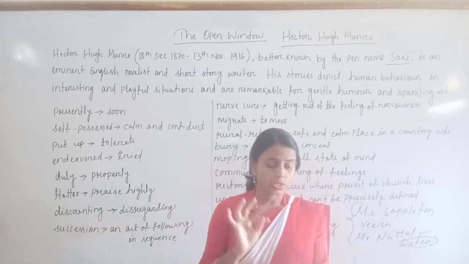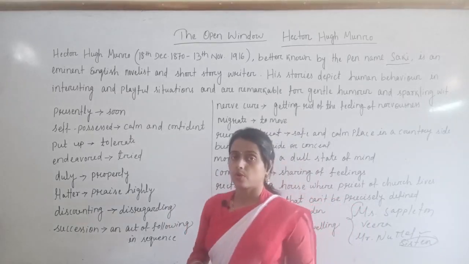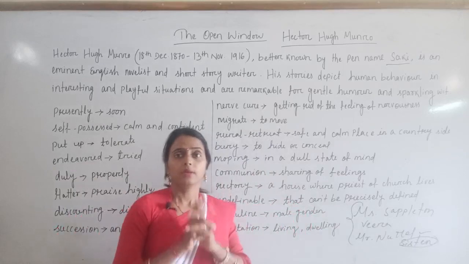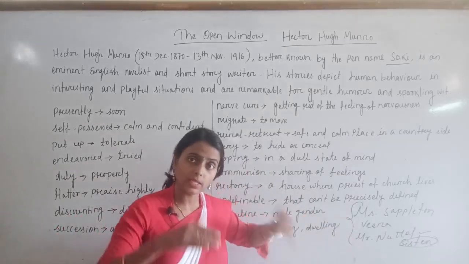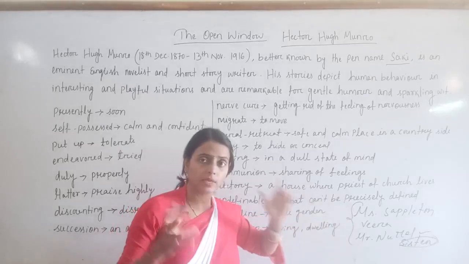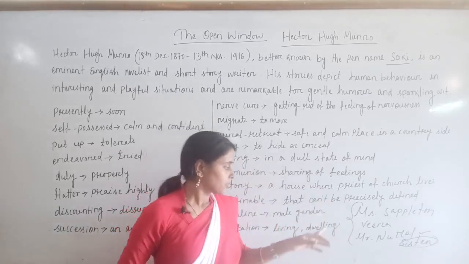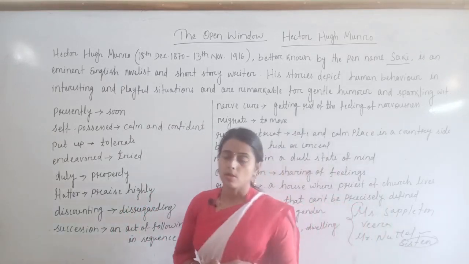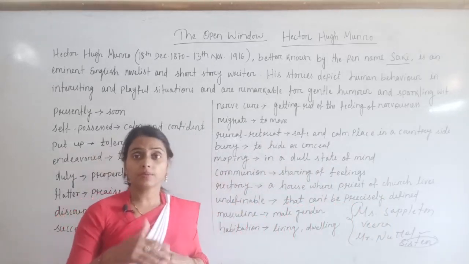Okay, you just read up to this much in this class. Did you understand what I have told you? Look, here there are three characters: Mr. Nuttel, Vera, and Mrs. Appleton. Initially, up to this much, Mr. Nuttel and Vera are talking. So what happened one day, Mr. Nuttel paid a visit to Mrs. Appleton's house in order to meet her, but when he reached there, he didn't find Mrs. Appleton.